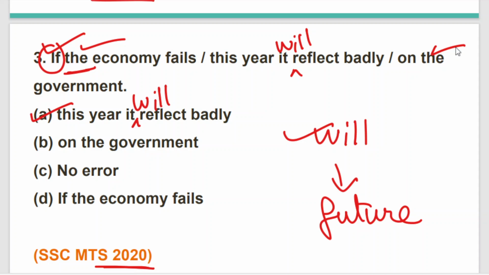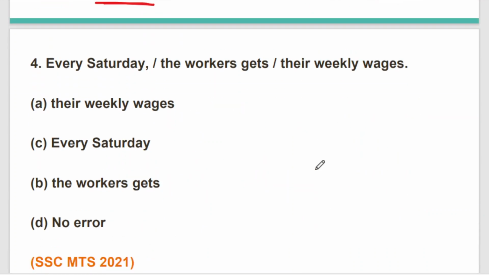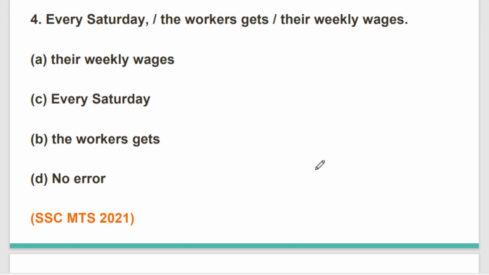Just don't worry. Well, moving to our next question. Every Saturday, the workers gets their weekly wages. This is a question of SSC MTS 2021. Now, this one is really very easy, and we also need to keep this in mind.